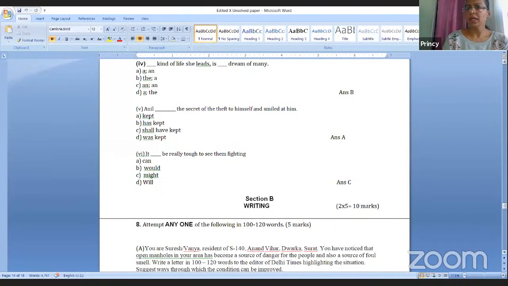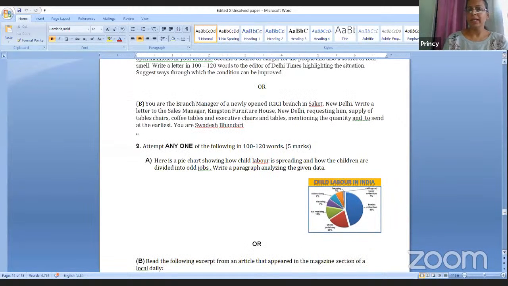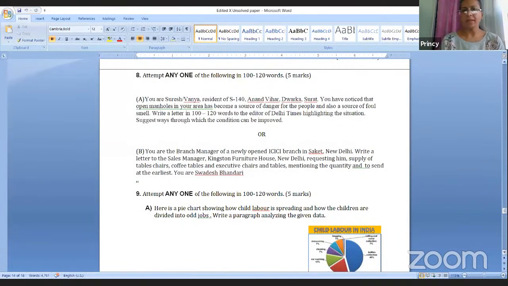Now comes your writing section. Writing section, question 1, that is a formal letter: letter to the editor, A part, or a letter placing an order, B part. Out of these 2 options, one would be answered. Next comes your question number 2 from the writing section. It is an analytical paragraph.